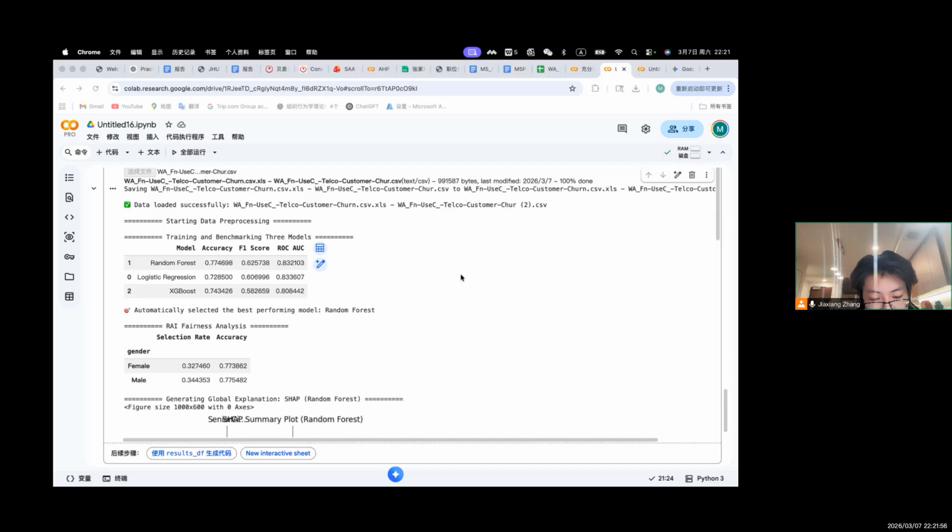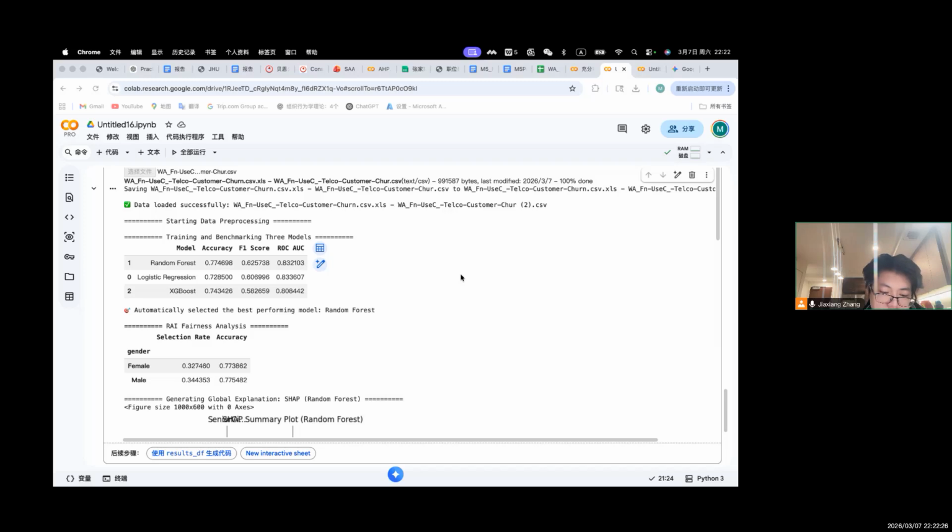The benchmarking results show random forest achieved the highest F1 score, approximately 0.67, while maintaining strong accuracy and ROC AUC values. Because the F1 score balances precision and recall, it is particularly useful for imbalanced classification problems such as churn prediction. Random forest was automatically selected as the best performing model.